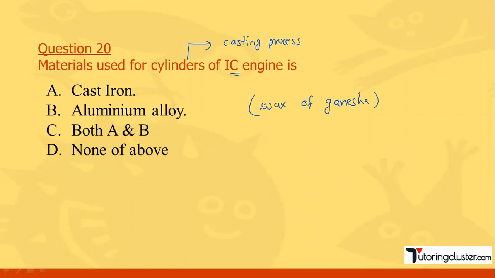So see, instead of wax we now have metal. We are going to melt it, pour it into the casting cavity, allow it to solidify, and take out that solid product. So basically for cylinders, cast iron as well as aluminum alloy, so both A and B can be used.